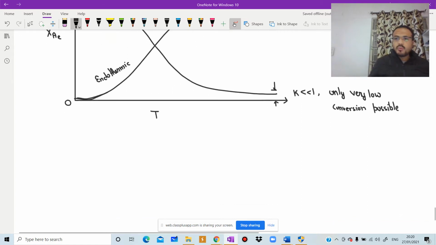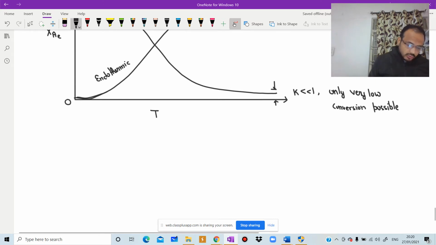Next one is, what do we mean by optimum temperature progression? It is defined as that progression which minimizes the value of V by Fa naught for a given conversion of reactant, and it may be isothermal or it may be changing temperature. So it is used to estimate how far any real system departs from this ideal one.